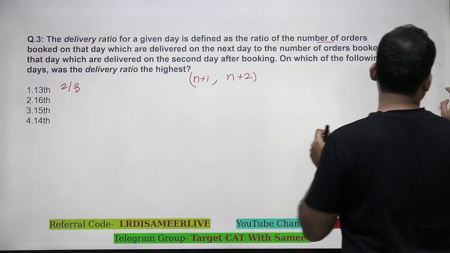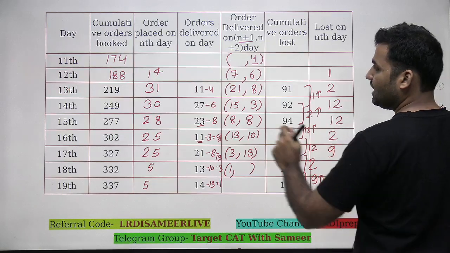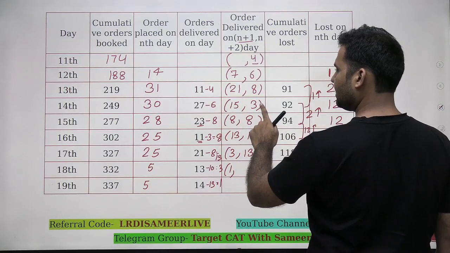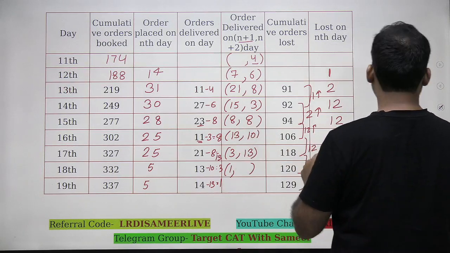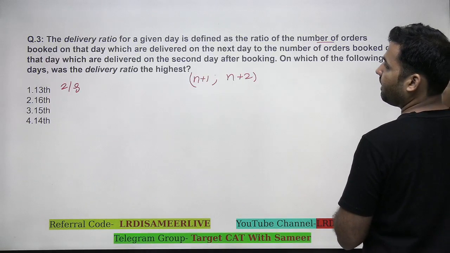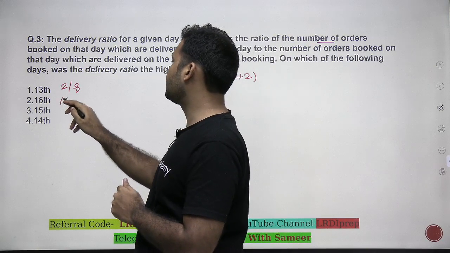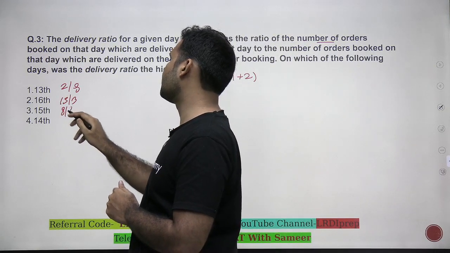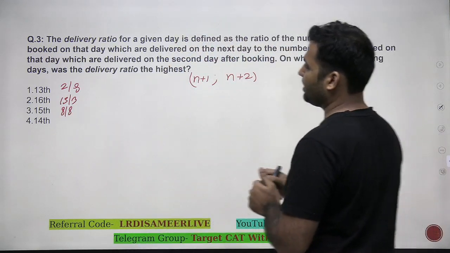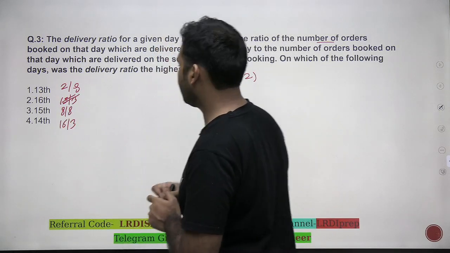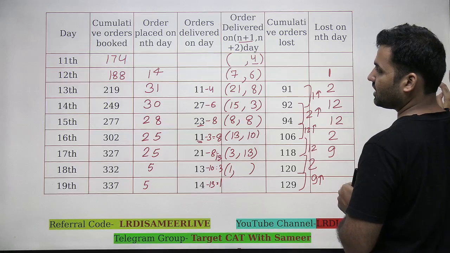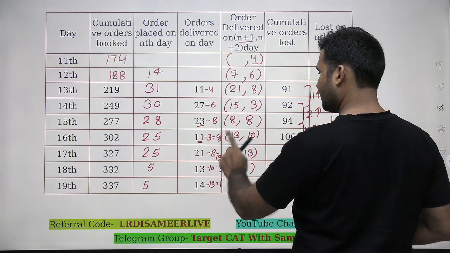On 14th, 15th and 16th, let's check it. On 14th, 15th and 16th: 15 by 3, 8 by 8, 13 by 10. 15 by 3 and this is 8 by 8. Sorry, 15 by 3 is of 14th. On 15th, it is 8 by 8. If I talk about 16th, it is 13 by 10.